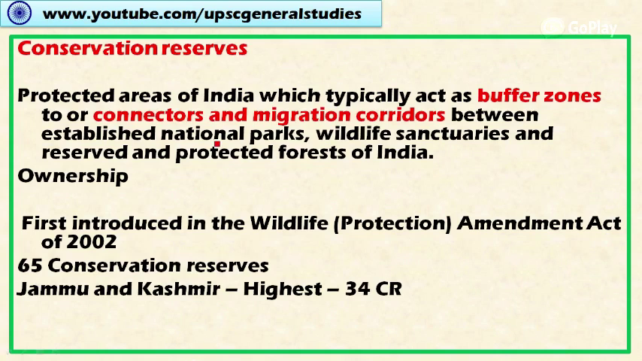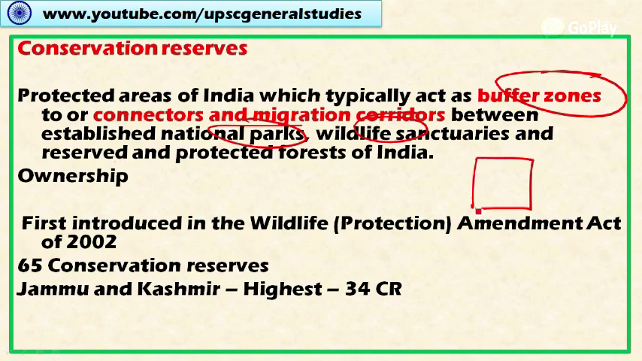Okay. Now let's look at the conservation reserves. These are all protected areas of the country. These are typically acting as a buffer zone or migrating corridors between the established national parks, wildlife sanctuaries, reserves and protected forests. For instance, take this one. This is a wildlife sanctuary, and this is the tiger reserve. So this area can be declared as the conservation reserve. So this is a buffer area between these two protected areas.